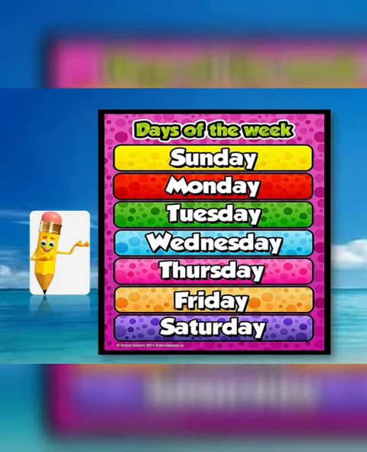And in the same way, whenever and wherever any day of the week comes. Like, how many days are in a week? 7 days. Sunday, Monday, Tuesday, Wednesday, Thursday, Friday, Saturday. Right?